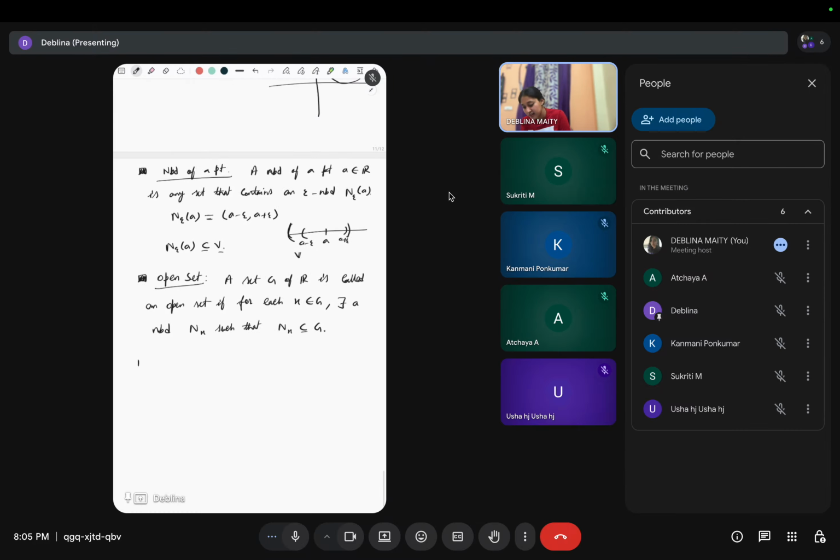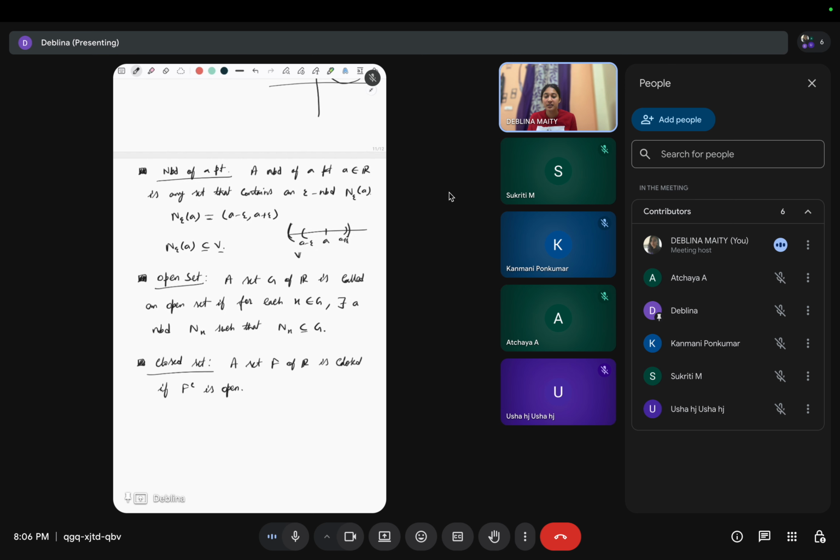And closed set is what? Now we are defining a closed set from the open set. This means a set F of R is closed if F complement is open. So we have defined closed set from the definition of open set.